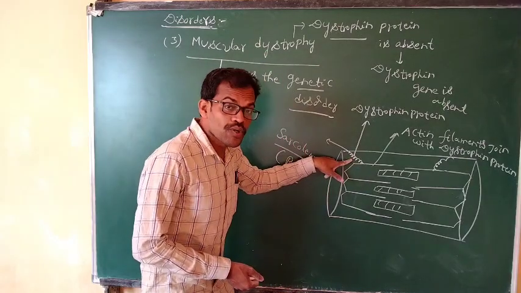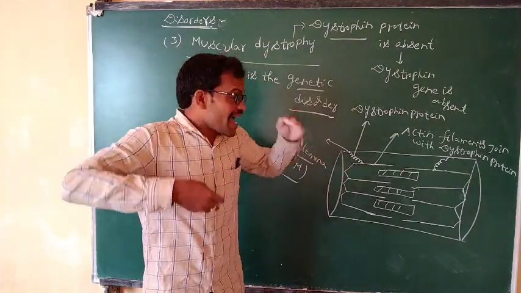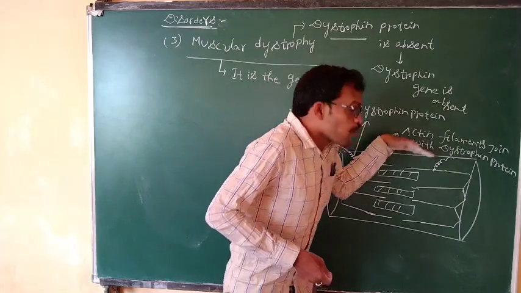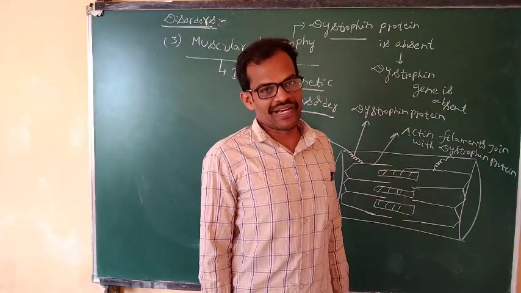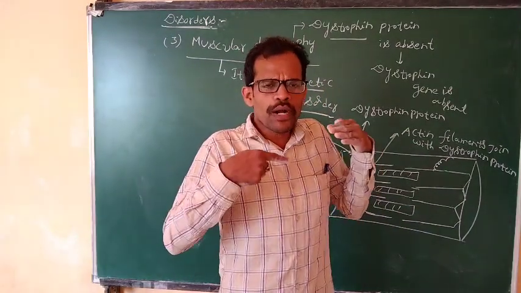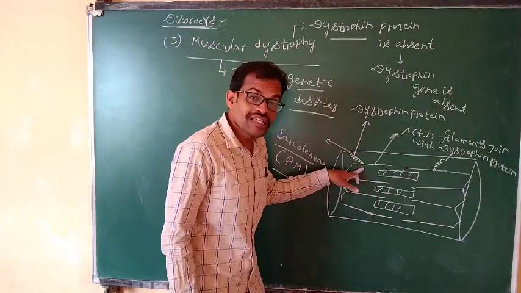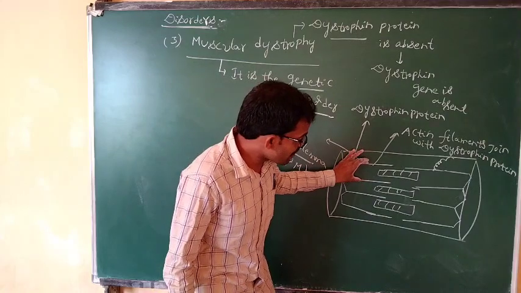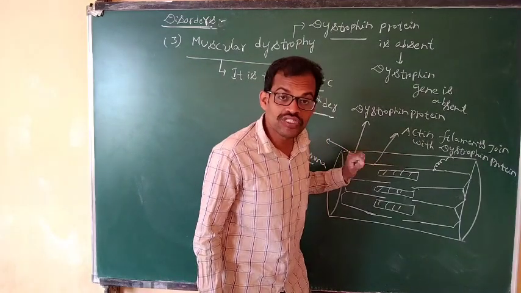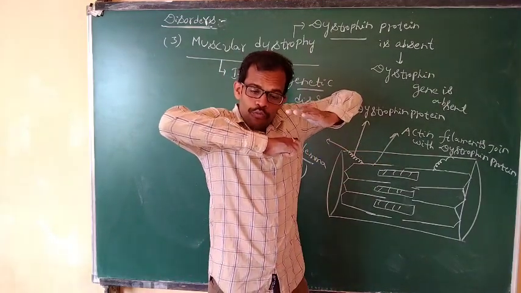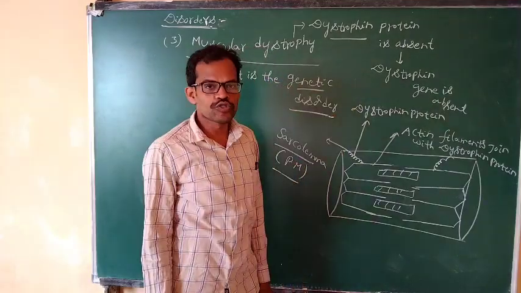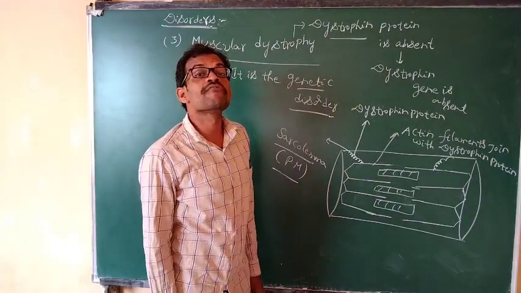This dystrophin protein is helpful for the actin filaments. It provides more strength to the actin filaments. During muscle contraction, the actin filaments slide over the myosin, overlapping the myosin filaments more. That is the dystrophin function.